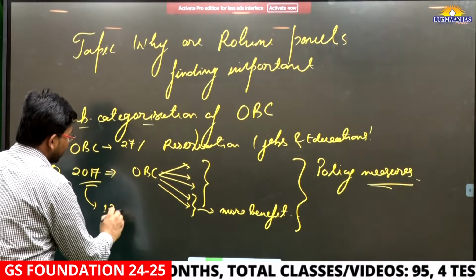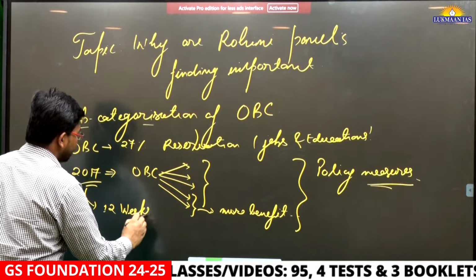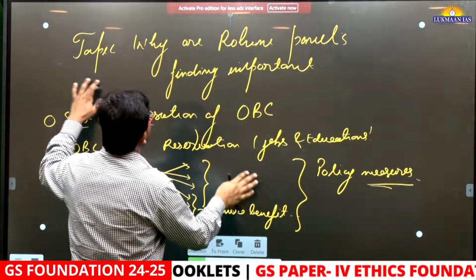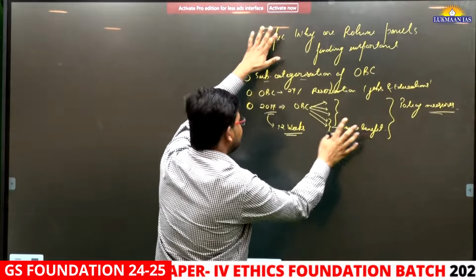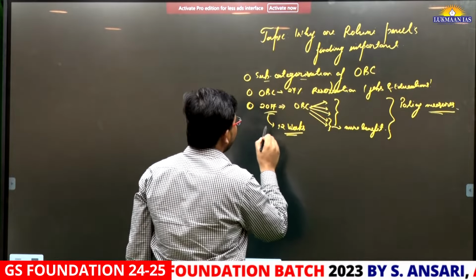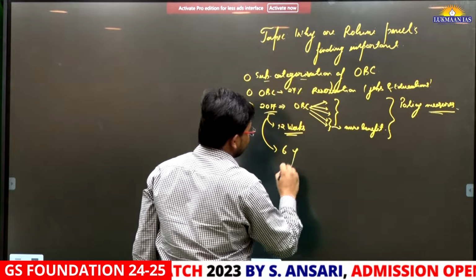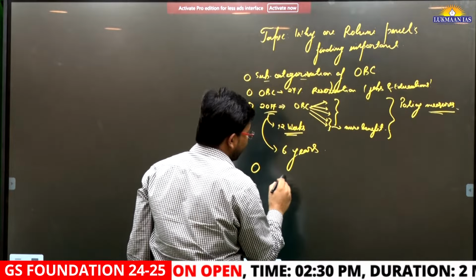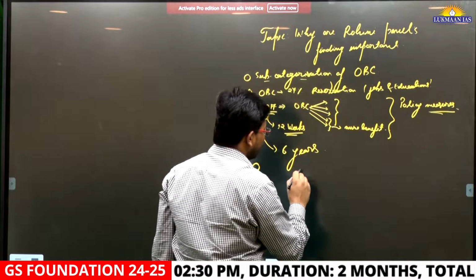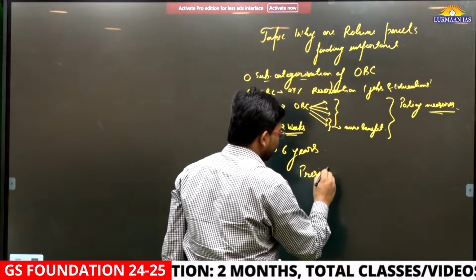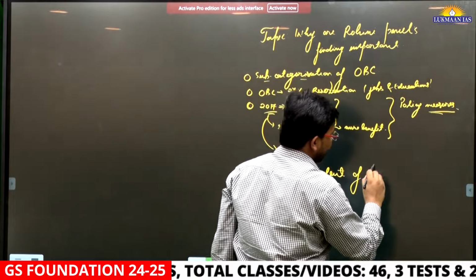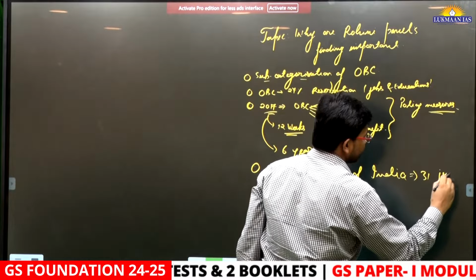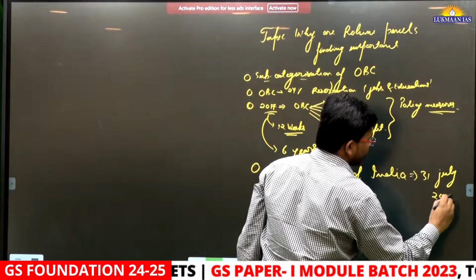They were initially given a time of 12 weeks. However, they have been granted 14 extensions. So this 12 weeks extended to 6 years. And now this Justice Rohini panel submitted its report to the President of India on 31st July 2023.